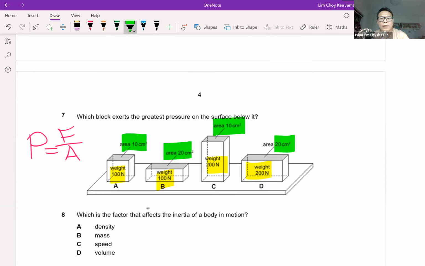Just by putting the numbers into the formula, you should be able to derive which is larger. I would say it's a straightforward question. The only thing I require the students to do is to remember the formula.